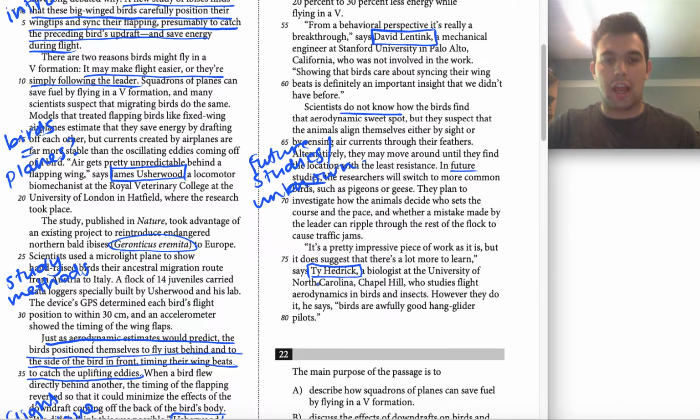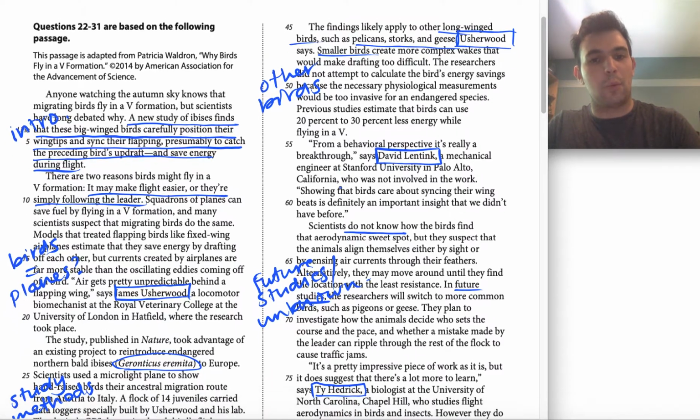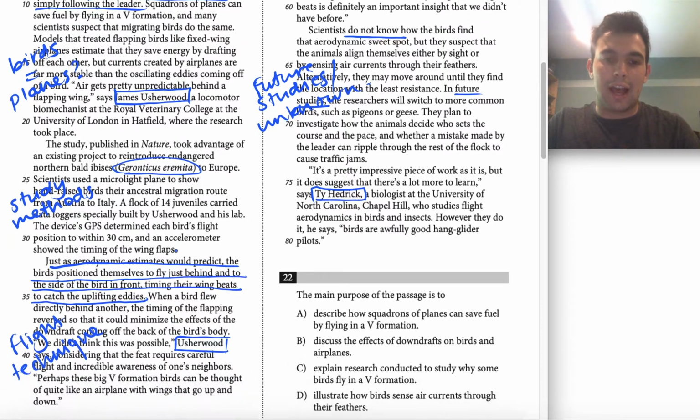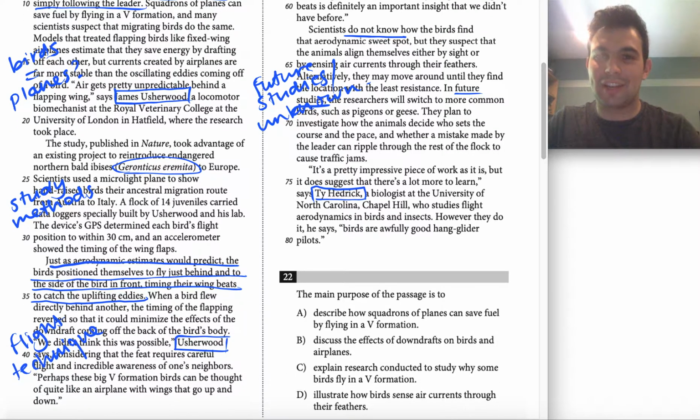And with that, we have fully annotated this passage. So with this all done, all of our boxes input, all of our underlines in, all that's left is to move on to answering some of the questions.